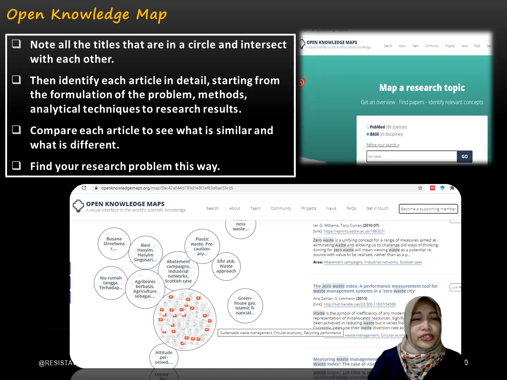So we can use it to identify each article in detail, starting from the formulation of the problem, method, analytical technique, to research result. And the next step, we can compare each article to see what is similar and what is different. Of course, after that, we can find our research problem this way.